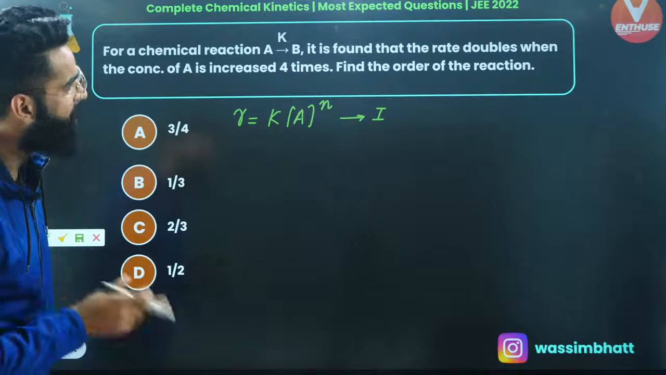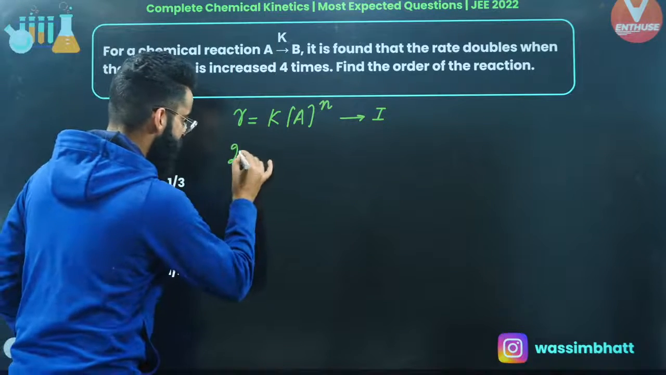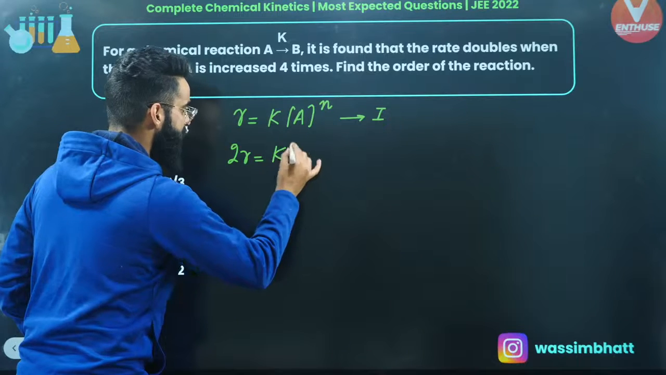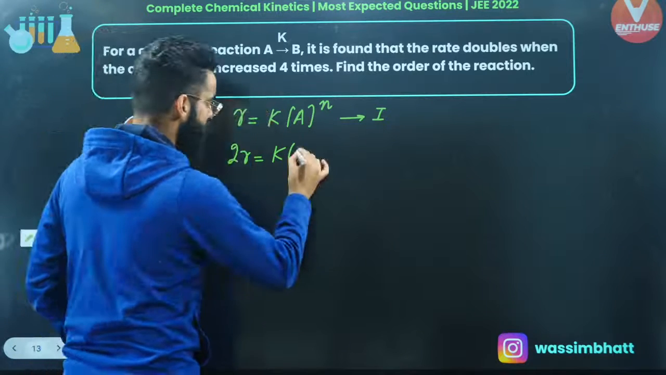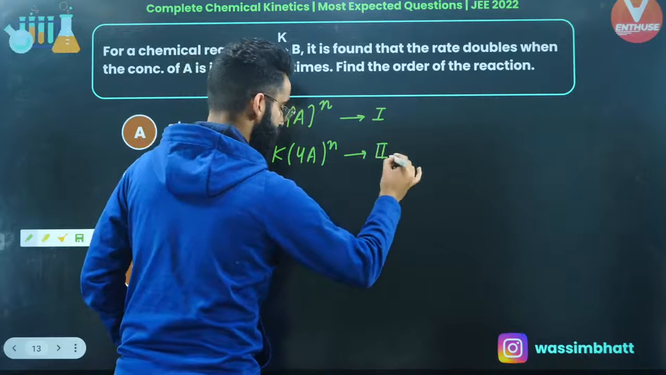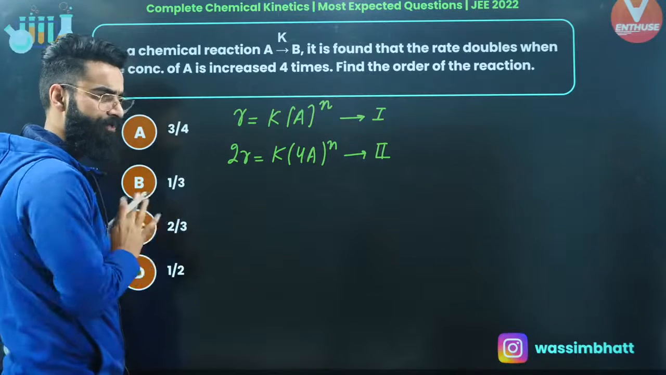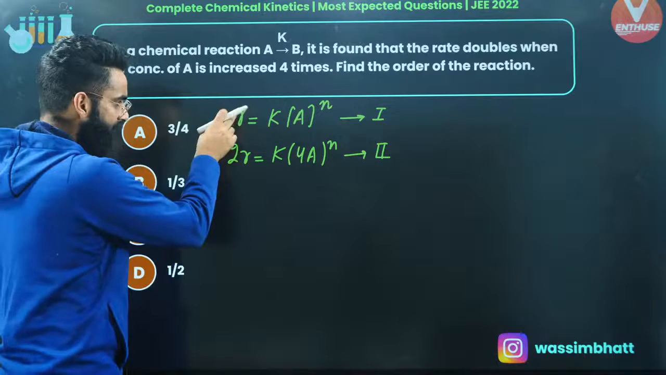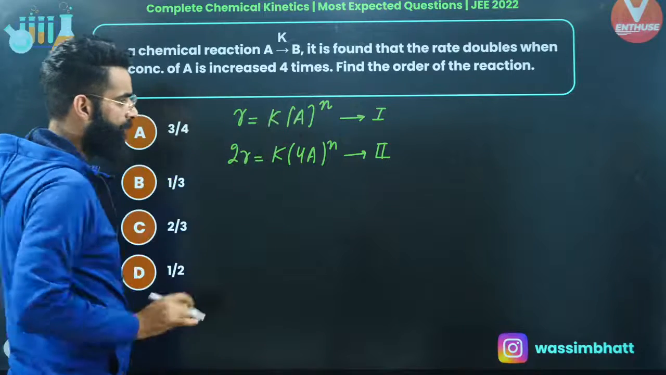It is found that the rate doubles when the concentration of A is increased 4 times, right? So now it becomes 4 times A raised to n. Let's call this equation number 2. As per the equation, I'm doing nothing. I'm doing whatever the equation says. Rate is getting doubled when the concentration is becoming 4 times, right?